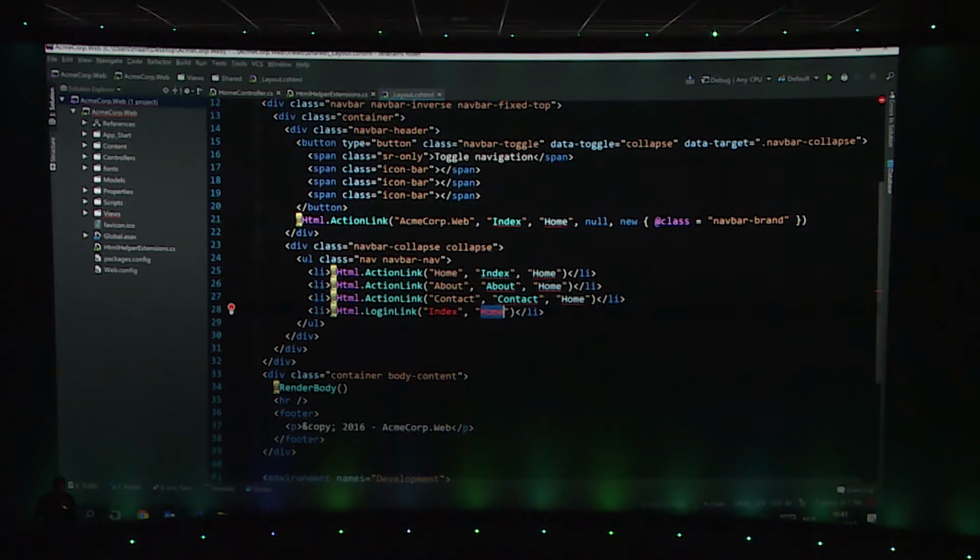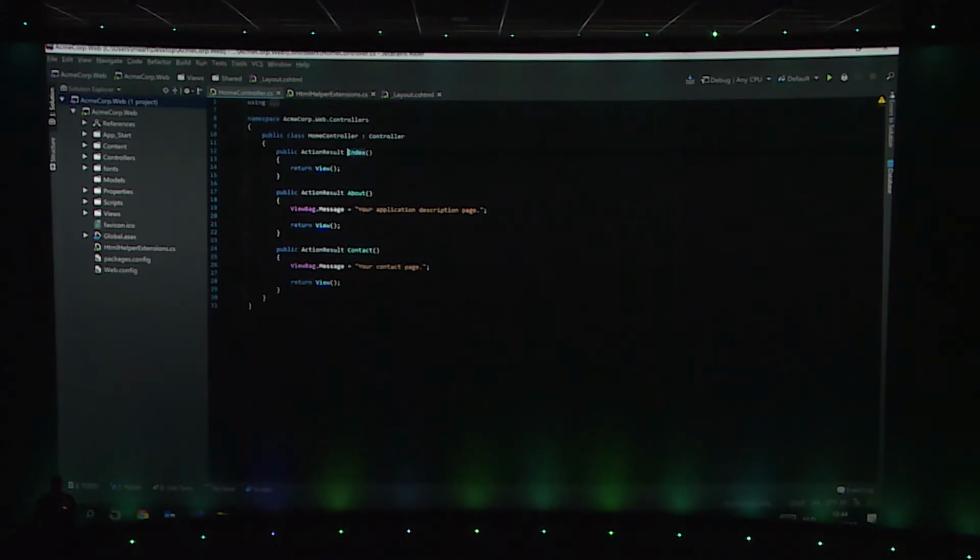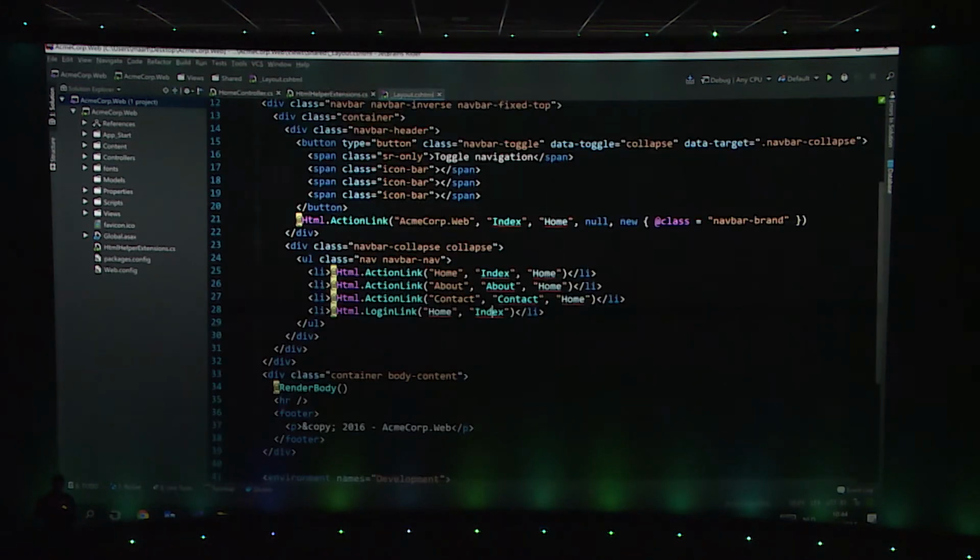So if you go back to our view, you will see that now we get red text that says basically, okay, we didn't find the controller named index, and we didn't find the action named home. And as you can see, if we swap them and just make it home and index, it will work, and we actually get navigation there as well. So I can now control click and go to my index method in my home controller, even though this method just takes strings. Nice thing is, even though it takes strings, I can still use my home controller here and actually get code completion for the controller names in my application, which is also nice.